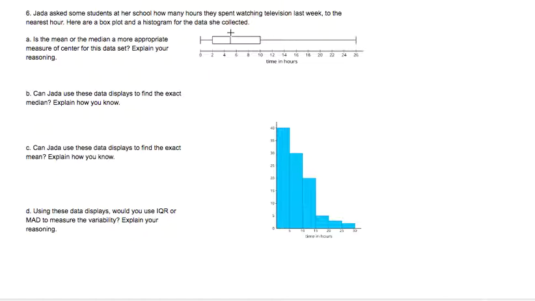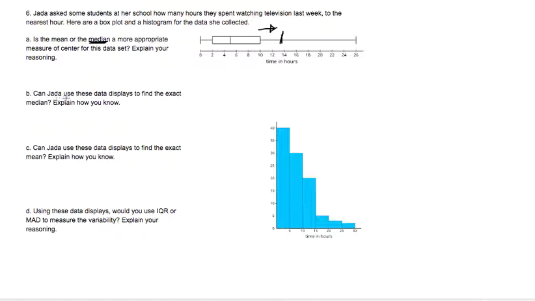So in this case here, the median is going to be a more appropriate center because the mean is going to get pulled to the right, which is going to say a typical student watches 14 hours or something like that, whereas 75% of them watch less than 10 hours. So the median in this case would be a better measure of center.